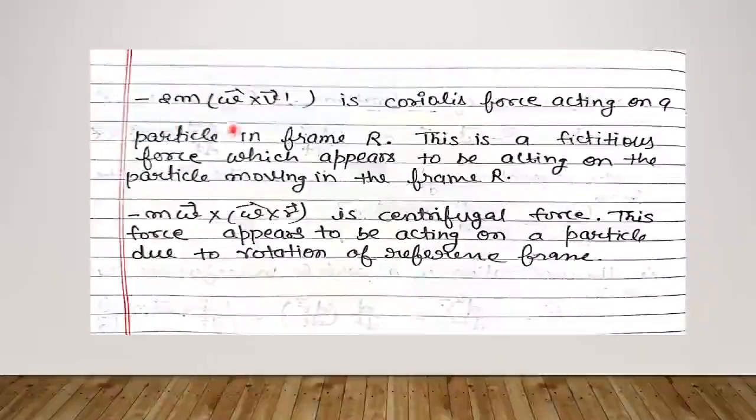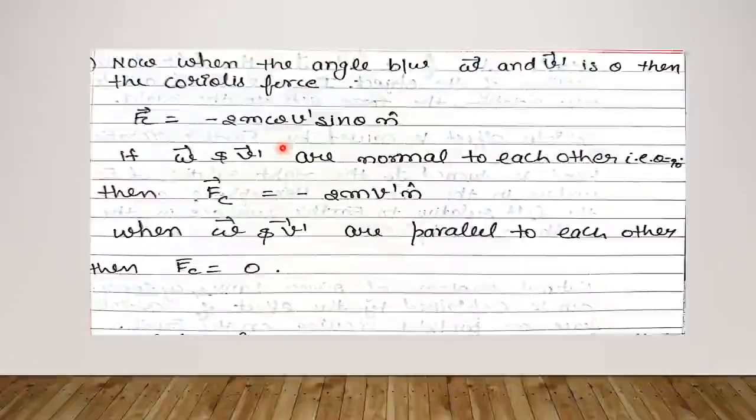By this we can write minus 2m omega cross v sin theta. So when the angle between omega and v dash is theta, then we can write Coriolis force is minus 2m omega v dash sin theta n cap, where n cap is unit vector. If omega and v dash are normal to each other, means theta equals to 90, then we have Coriolis force Fc equals to minus 2m omega v dash n cap.